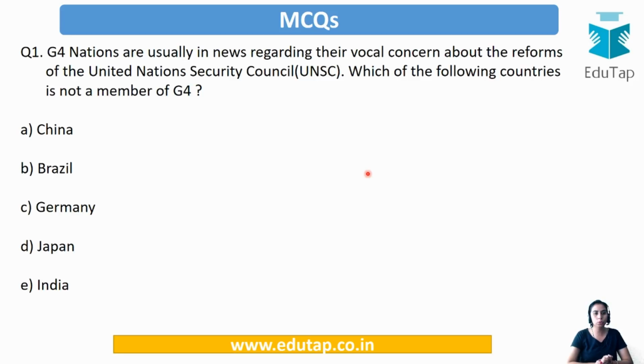Nations are usually in news regarding their vocal concern about the reforms of the United Nations Security Council. Which of the following countries is not a member of G4? So here are your options. Basically, it is asking about who is a member of G4 and who is not. We have just seen this. Mark your score. You must know the answer now. So your answer is China. Brazil, Germany, Japan and India are members of the G4 group.